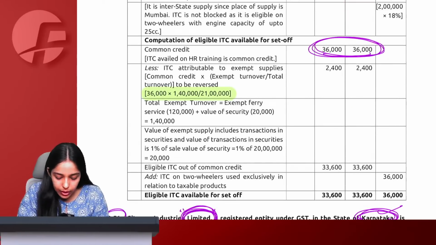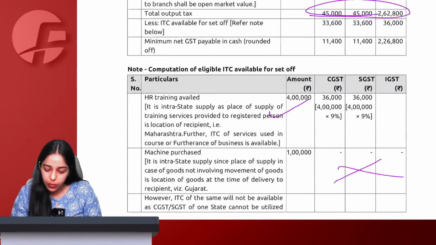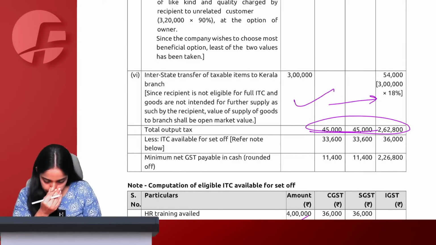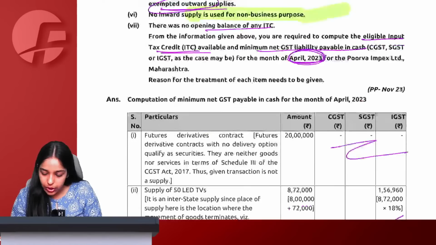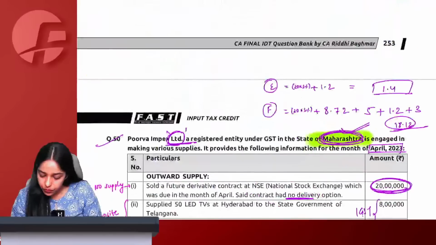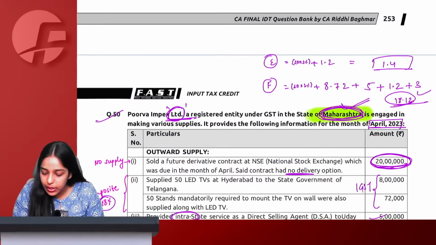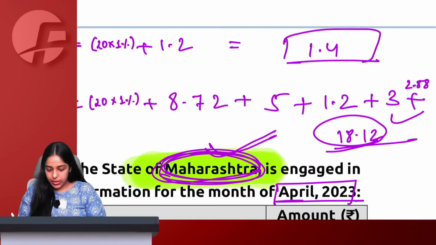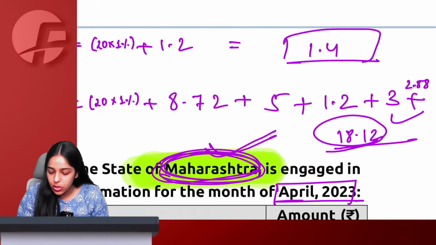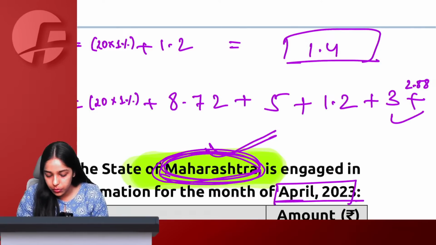Again, we've made some mistake. 1.4 is correct. This is 21. What did I miss? Agent I have taken 3 lakh Kerala. 3 lakh Kerala also I have taken. Okay, agent I have not taken. Plus what we've supplied to agent is 2.88. Plus agent is plus 2.88. Okay. Now this is 21. Chalo.